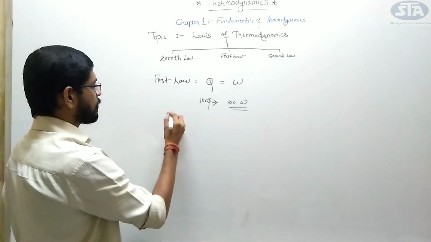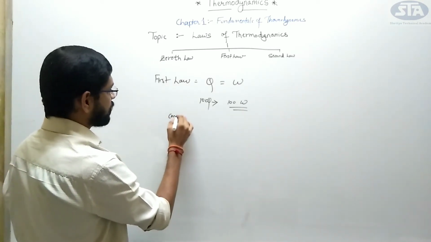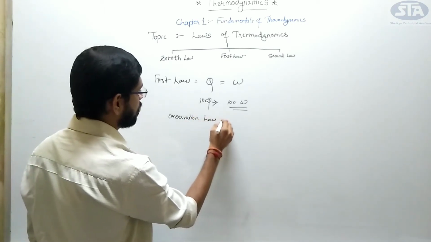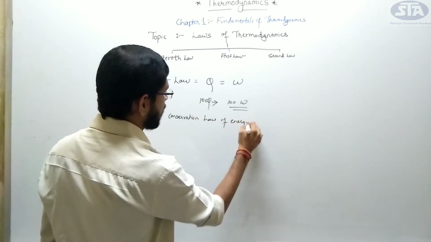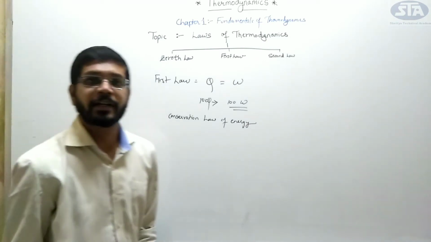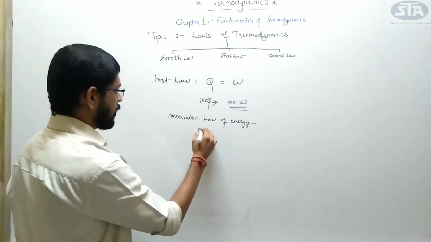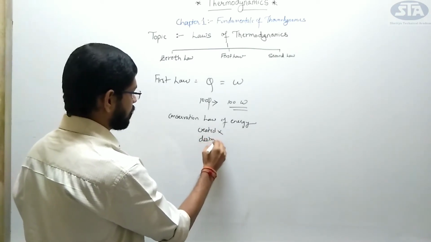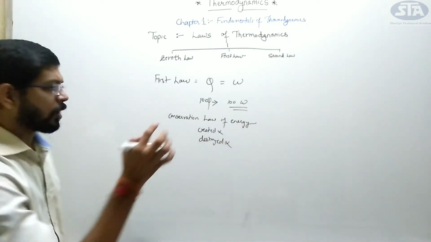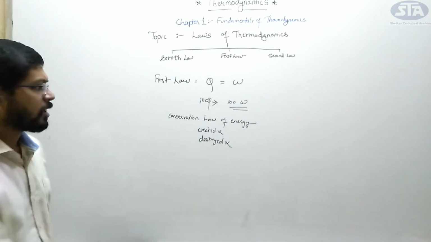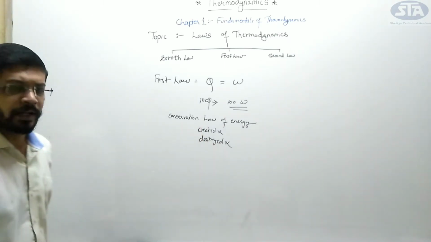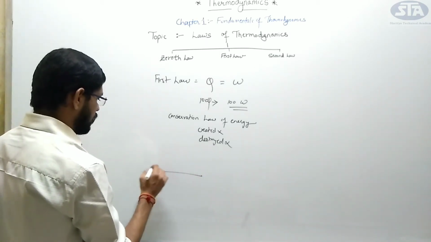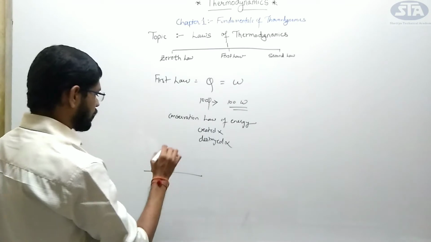But there is one law that we know, the conservation law of energy. We know that energy can neither be created nor destroyed, but it can be transformed from one form to another. This is our conservation law of energy. Consider the example which I had given you, the ball which I am throwing up from ground level.